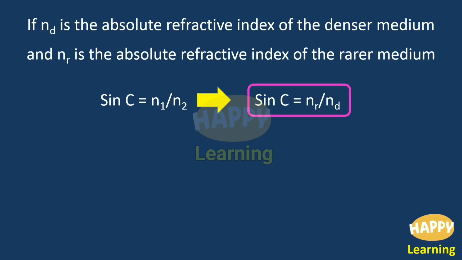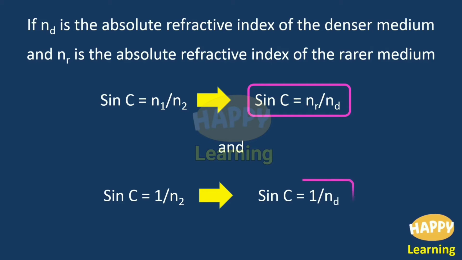In place of N1, NR. In place of N2, ND. And the second formula, sin C equal to 1 by N2, can be written as sin C is equal to 1 by ND.